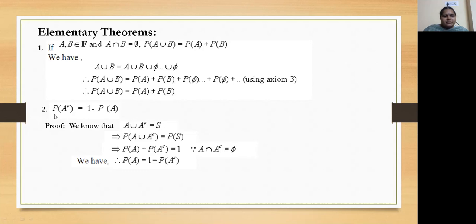Now the second theorem, probability of A complement is 1 minus P of A. First of all, we know that A union A complement is S. A and its complement, union of those two gives us the sample space S. Then applying probability on this, P of A union A complement is P of S. We know probability of S equal to 1, and we know that A and A complement are disjoint sets. So again we use third axiom. So we get P of A plus P of A complement equal to 1. Therefore P of A complement is 1 minus P of A.